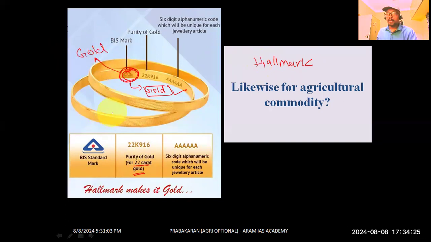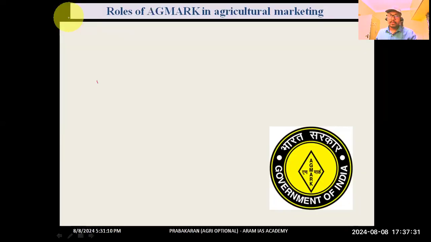Likewise, for agriculture commodities, what was the mark that was required? The BIS hallmark denotes the quality of a particular gold, maybe 22 karat or some other karat. In a similar manner, the AGMARK symbol is used to denote the standards of agriculture commodities.